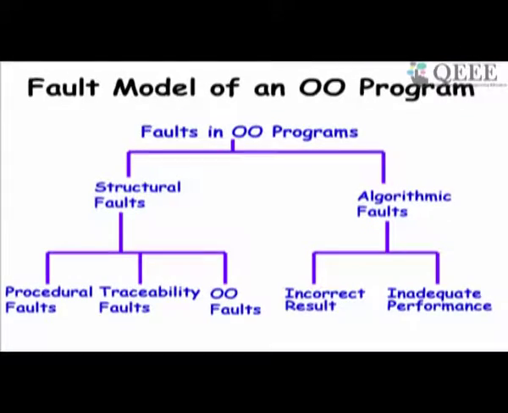Let's look at an object oriented program. So a fault model is the types of faults that can occur there. So there can be structural faults or algorithm faults. For example, the algorithm may be wrong, even though your coding etc. is perfect, but the algorithm you used is wrong. So it might result in inadequate performance or incorrect result. Structural faults can be procedural faults, traceability faults, object oriented faults, etc. So we can categorize the type of faults that can exist in a program.